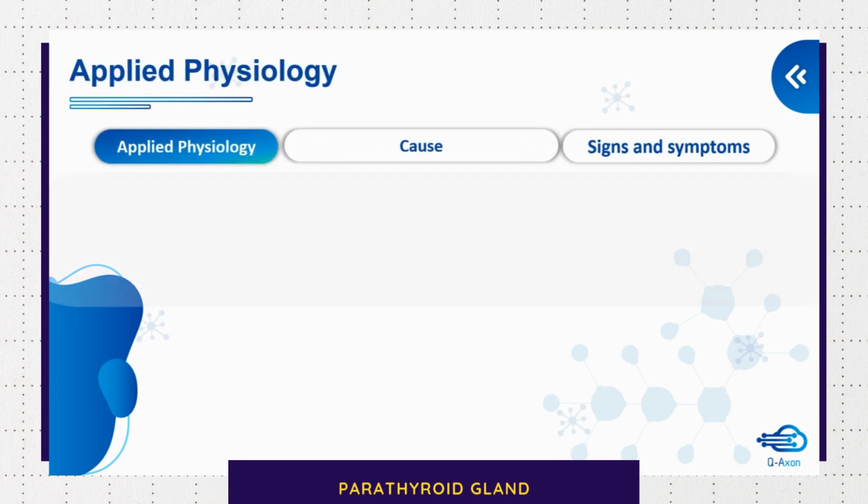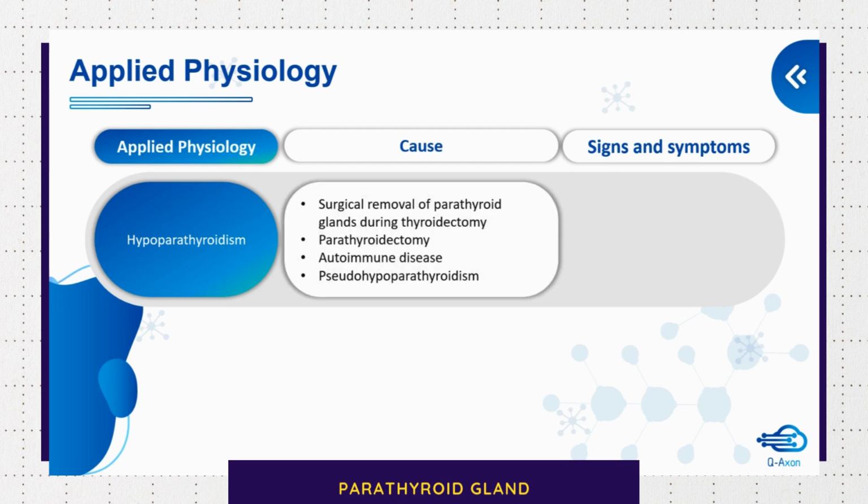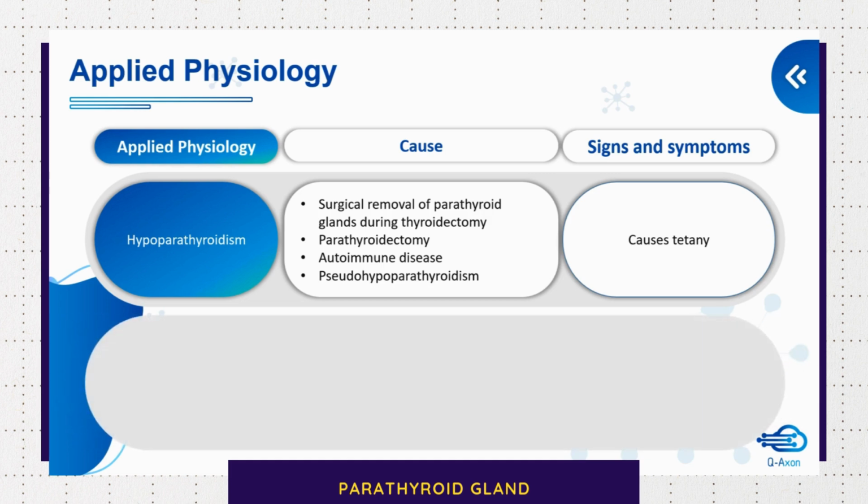Moving on to applied physiology. Hypoparathyroidism is caused by surgical removal of parathyroid gland during thyroidectomy, or it can happen due to removal of parathyroid glands, that is parathyroidectomy. It can also happen in autoimmune diseases and pseudohypoparathyroidism. It causes tetany.